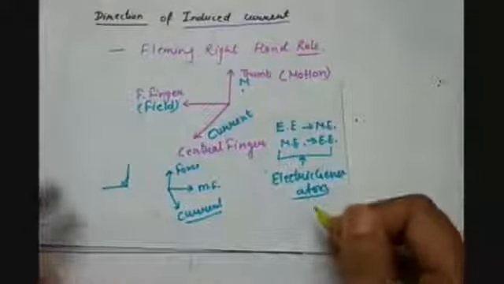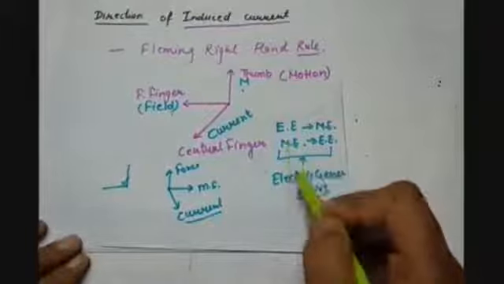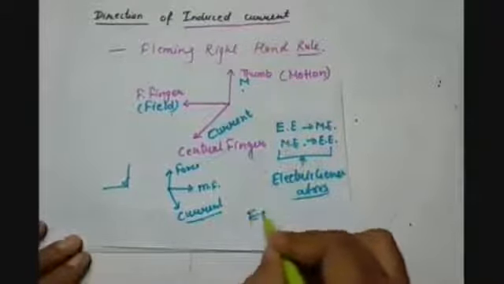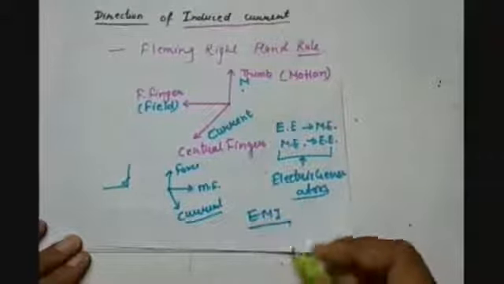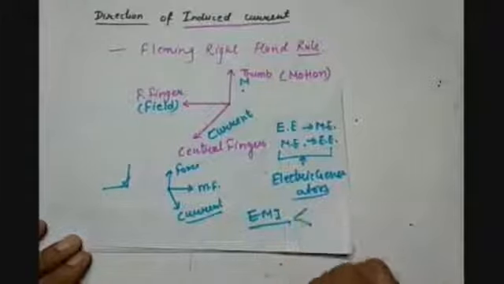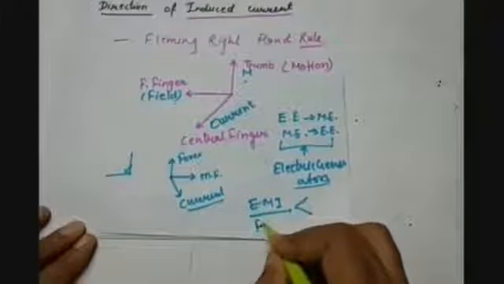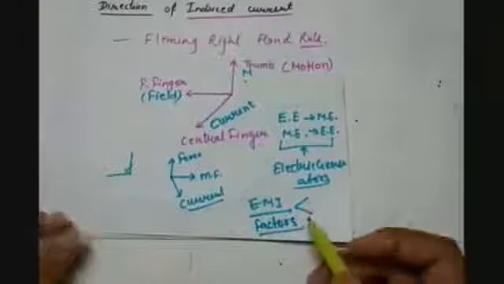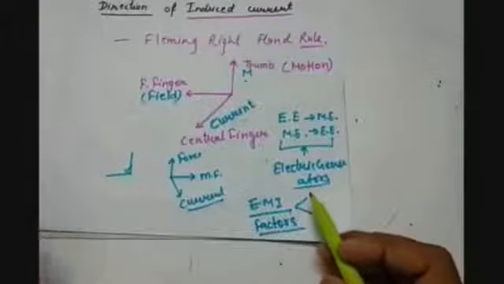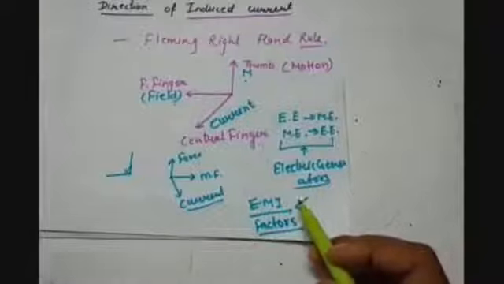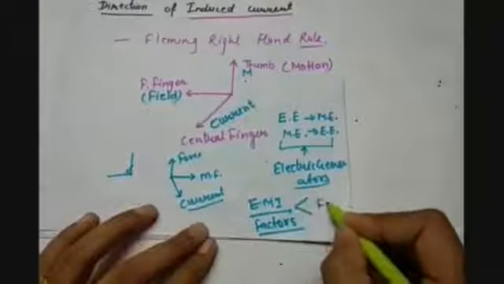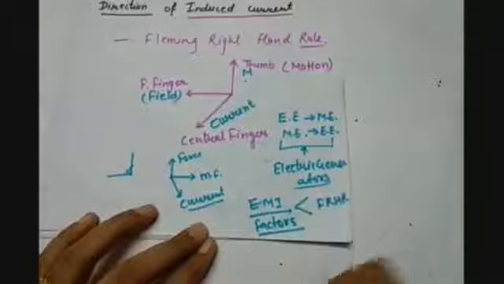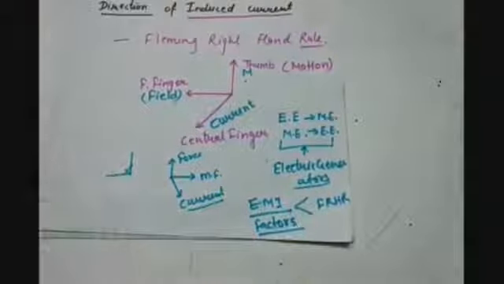Till now we have seen what electromagnetic induction is. We have seen two activities. Then we have seen the factors on which electromagnetic induction depends. Then at the end we have done the method to find out the direction of the induced current, that is Fleming's right hand rule. So this is it for today's lecture. Now let us see today's homework.